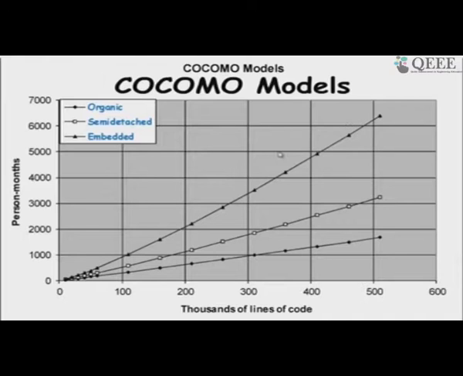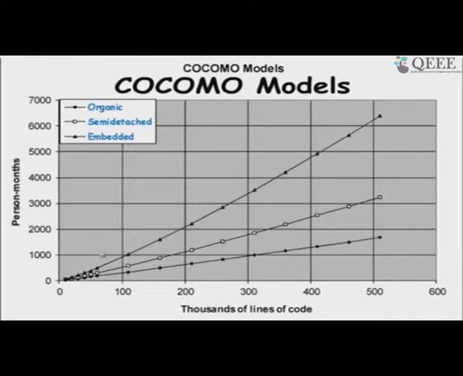So, if we plot the lines of code, that is the size of the software in lines of code, and the effort required in person months, we will see that for embedded it definitely requires more effort, and for organic it requires the least effort.